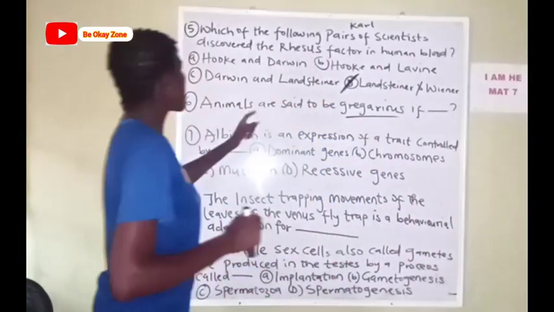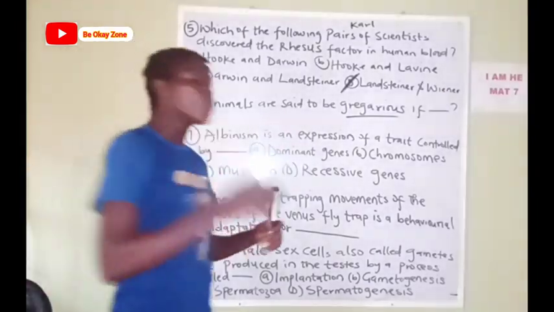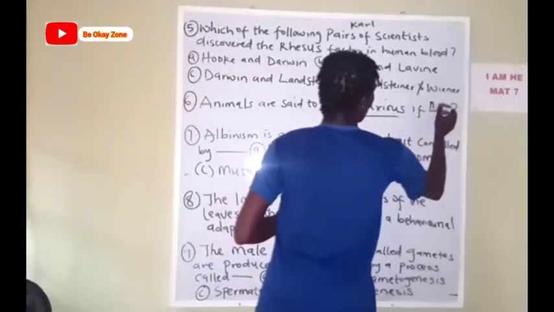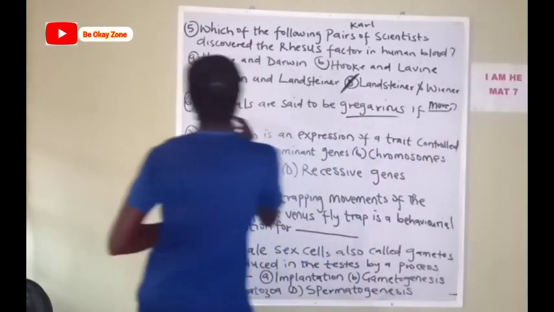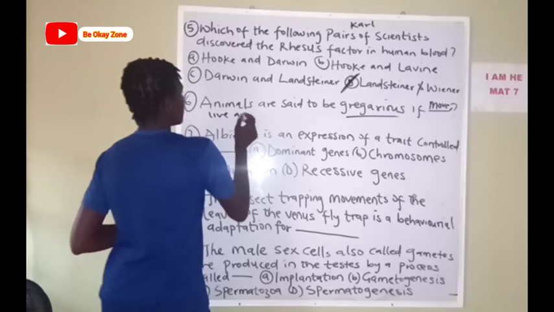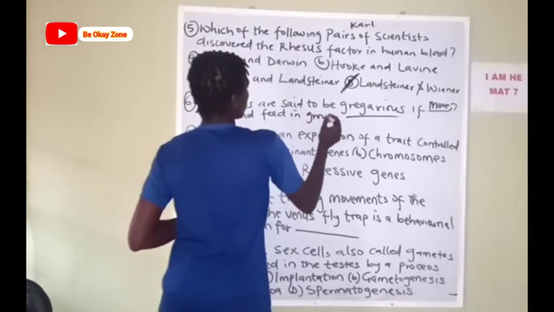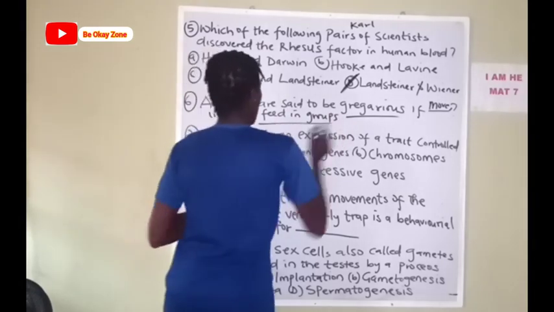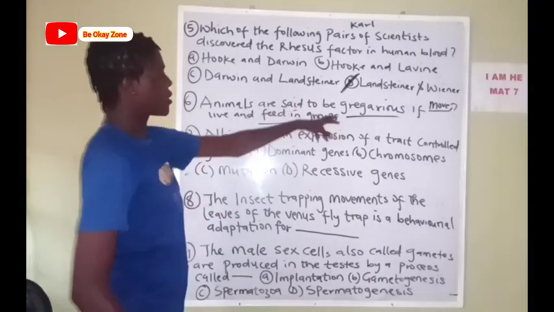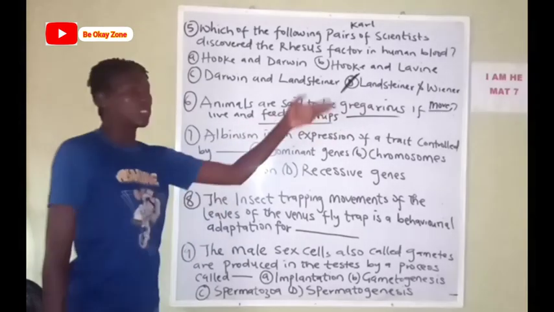So animals are termed gregarious if they move, live, and feed in groups.